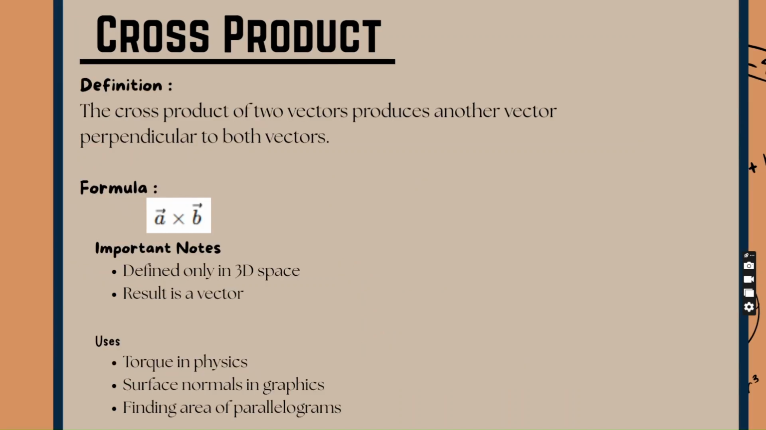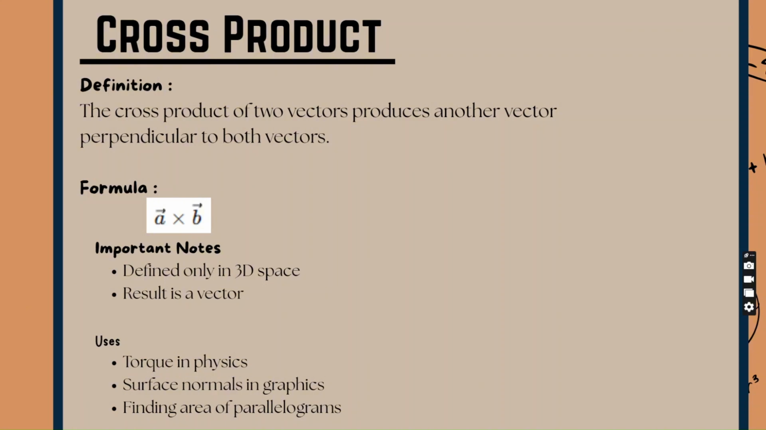Next up is the cross product. Unlike the dot product, which produces a scalar value, the cross product produces another vector. This operation is only defined in three-dimensional space. So the vector obtained from the cross product is perpendicular to the two original vectors, meaning to say it forms 90 degrees.